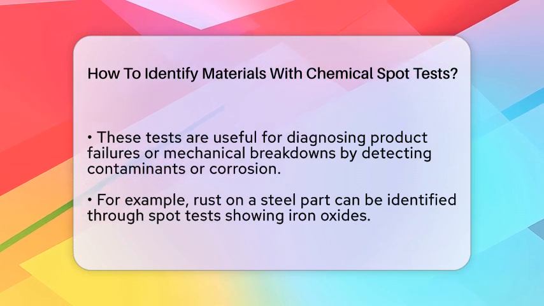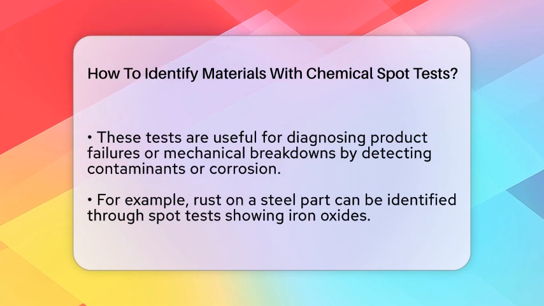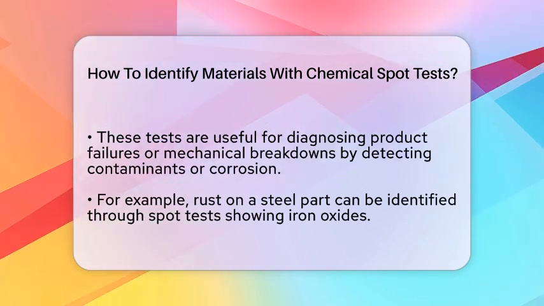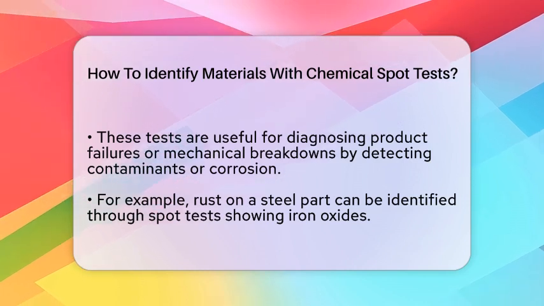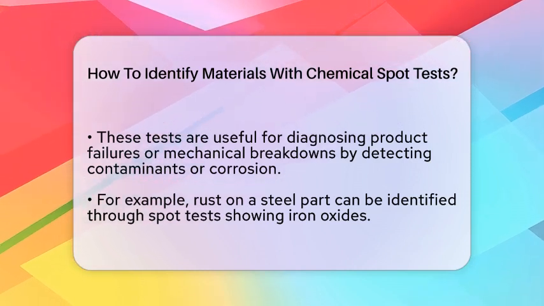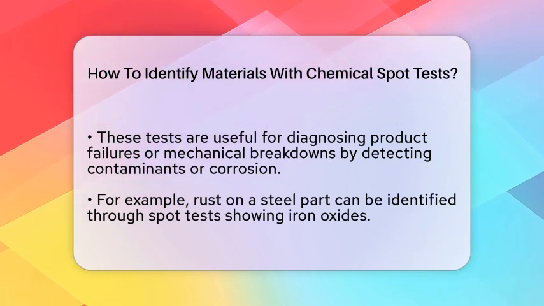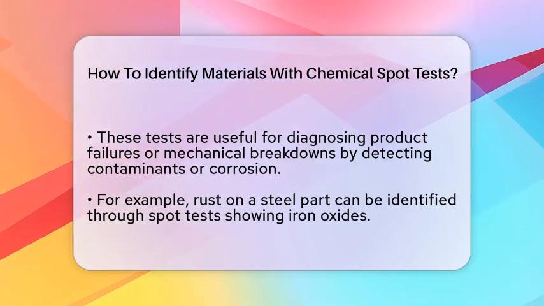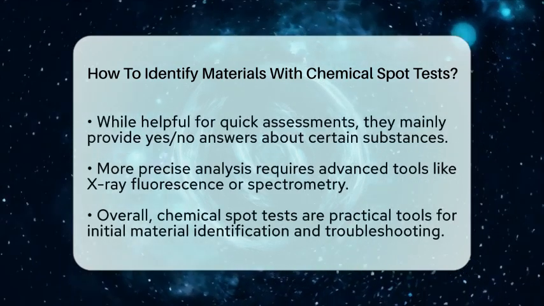Using chemical spot tests can help you understand why a product failed or why a mechanical part broke down. If you find unexpected elements or contaminants on a broken part, it could point to corrosion, contamination, or incorrect material use. For example, if a steel part shows signs of rust or corrosion, a spot test might reveal the presence of iron oxides or other compounds. This information can guide repairs or prevent future failures.